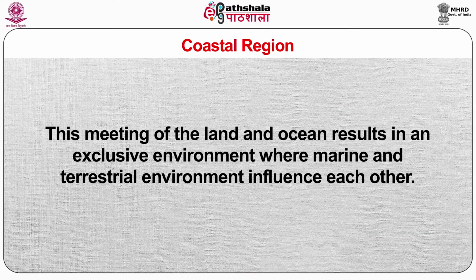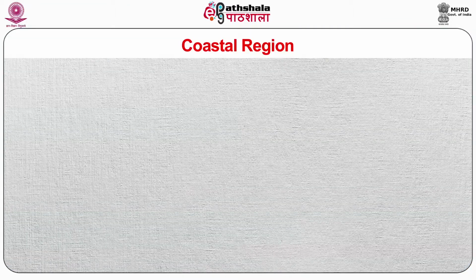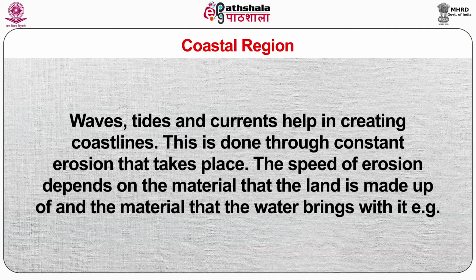Coastal region. This meeting of the land and ocean results in an exclusive environment where marine and terrestrial environments influence each other. Coastline is the narrow strip where coastal waters and land come in contact with each other. Waves, tides and currents help in creating coastlines. This is done through constant erosion. The speed of erosion depends on the material that the land is made up of and the material that the water brings with it.